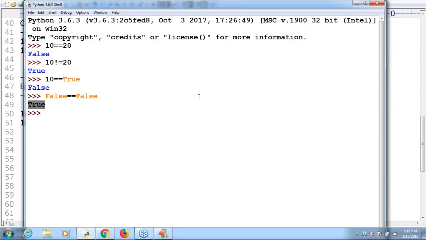If you require address comparison, there is a way. I already covered it in the last sessions: the is operator. But here, anyway, it is content comparison only.